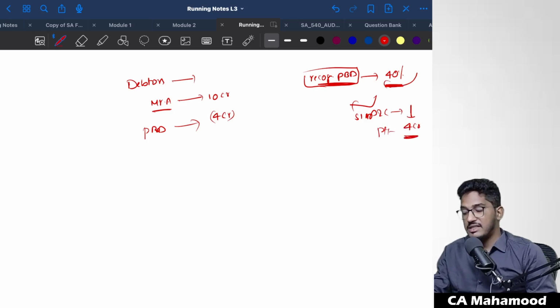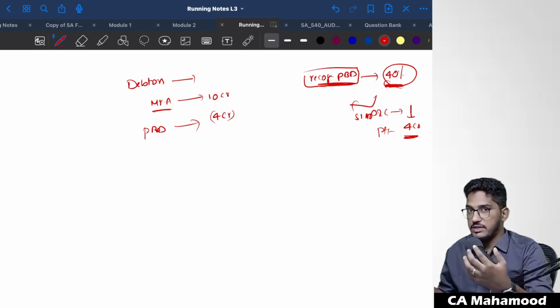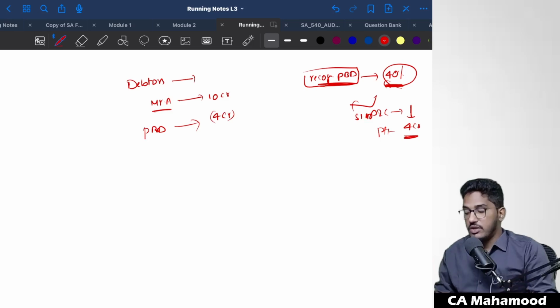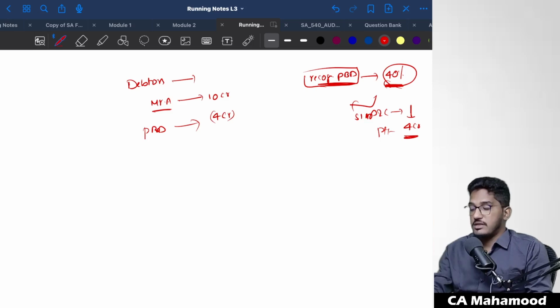Let me do one thing. It is just an estimate. I will change my estimate now. See, by the end of the day, an accounting estimate is just a matter of your assumption. So what the management is doing is, if they go by their genuine assumption, they should have created a provision of 4 crore rupees. But what management is thinking is, if I show the provision as 4 crore rupees, my P&L will be hit.